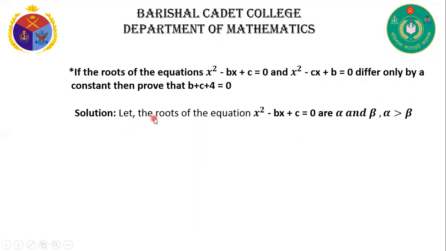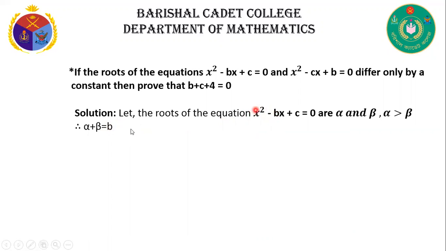Now let the roots of the equation x square minus bx plus c is equal to 0 be alpha and beta, and alpha greater than beta. Then alpha plus beta is equal to b, because we know the sum of the roots is equal to minus b by a.